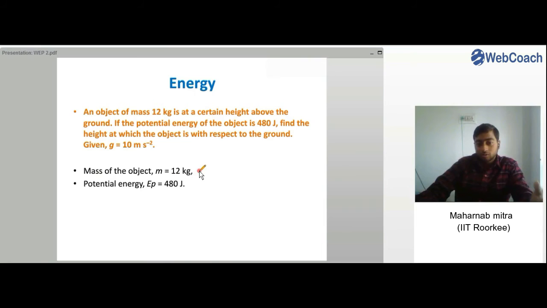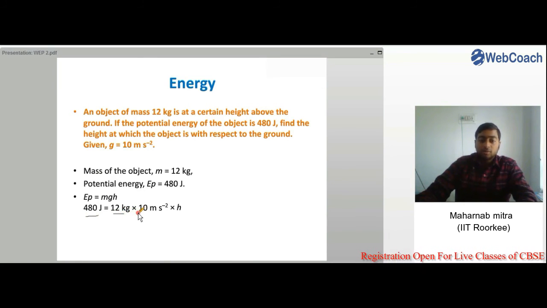So our given quantities are mass equals 12 kg and potential energy is 480 joules. So we know that potential energy is mgh, right? Mass times acceleration due to gravity times height, and g has been given here as 10 meters per second square. So let us put all the values we know in the equation and see which is the unknown quantity. And you can easily see, we know potential energy 480 joules, mass 12 kg, acceleration due to gravity 10 meters per second square. The only unknown quantity is the height.